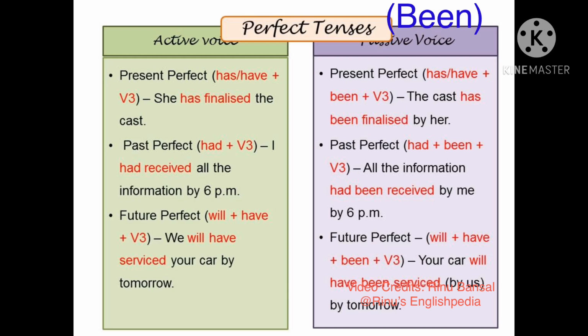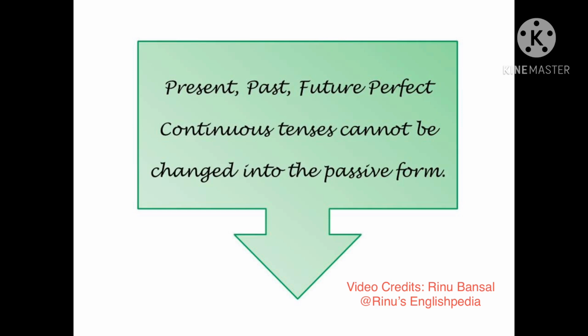In this sentence, the phrase by us can be skipped and the helping verbs will plus have plus been plus the third form of the verb has been used to express the passive voice. Just like the future continuous tense, the present, past, future, perfect continuous tenses too cannot be changed into the passive form.